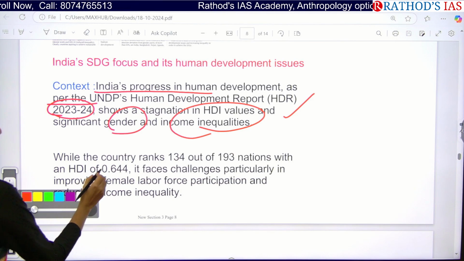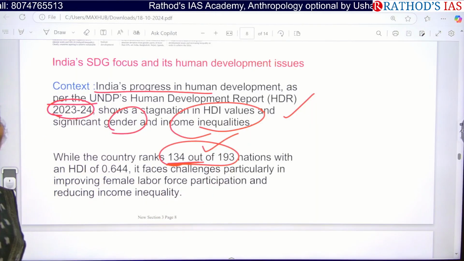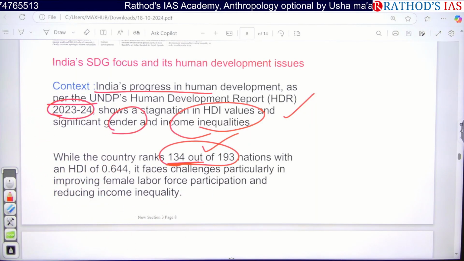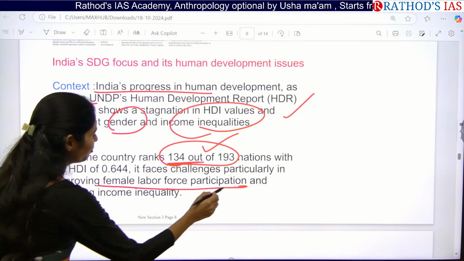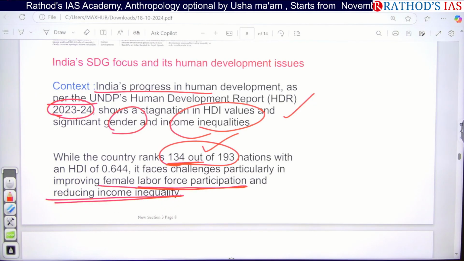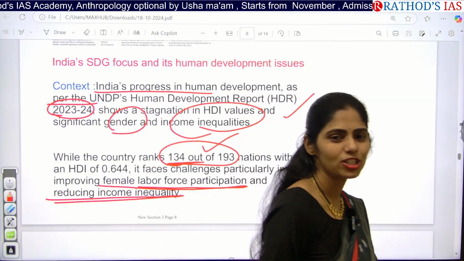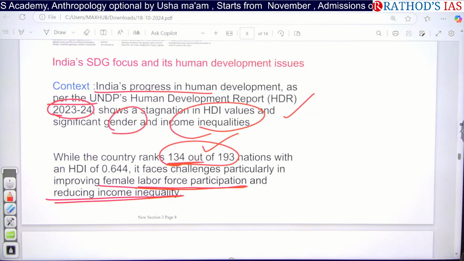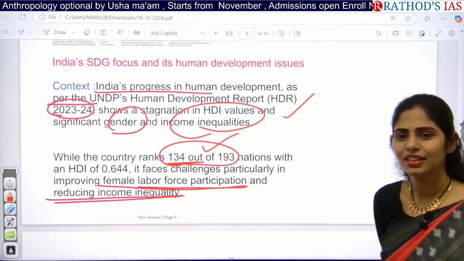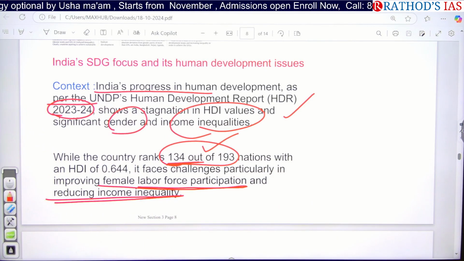If you see the ranking of India, India's ranking is 134 out of 193 in this Human Development Index. This report is saying that we have to improve labor force participation rate so that we can reduce income inequality in the country. Can you tell me what is the data of labor force participation in India? I said earlier in our current affairs class. Come on, retrieve your memory now. What is the percentage of women participation in the labor force in India?